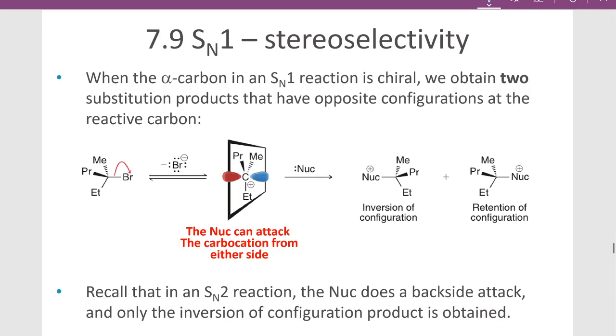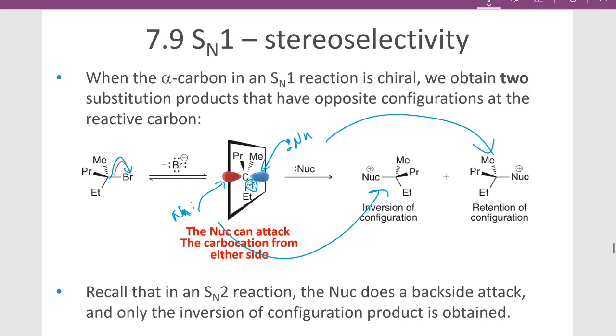We can get enantiomers formed because we go through this carbocation, which has a planar structure. So when the leaving group picks up and leaves, we form this planar carbocation. Now the nucleophile can add from either side. So if it adds from, say, the right side, then we're going to get this product. But if the nucleophile adds from, say, the left side, then we're going to get this product.